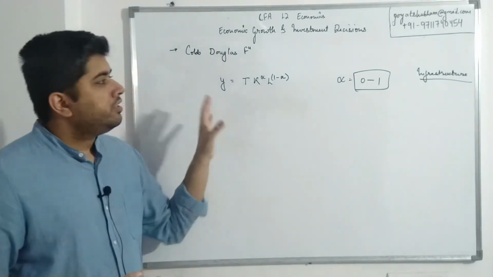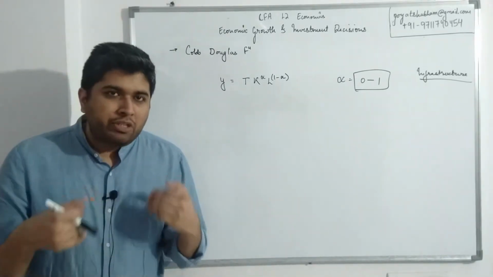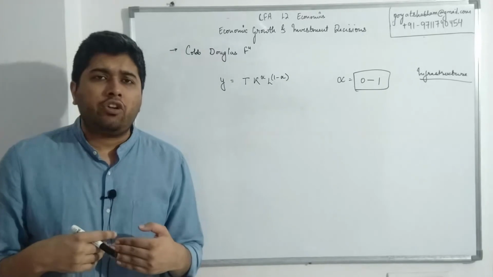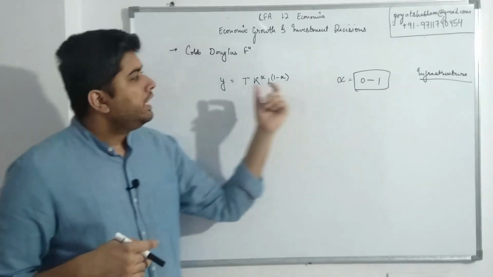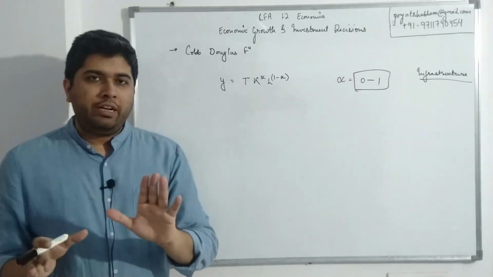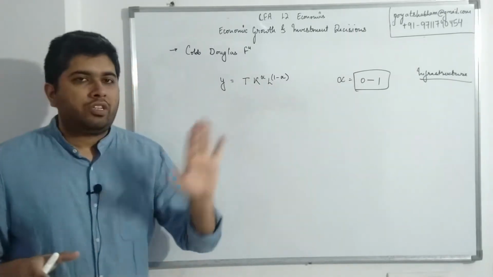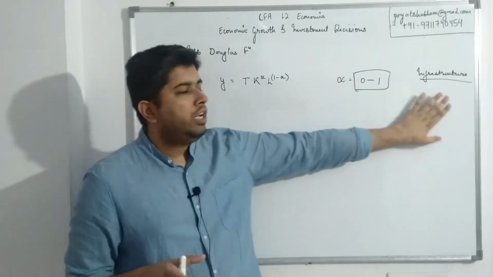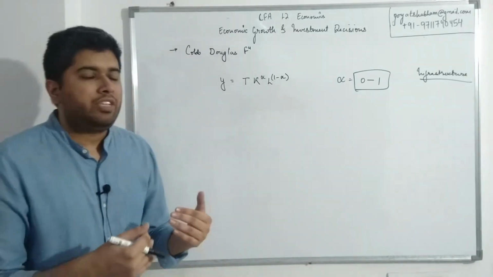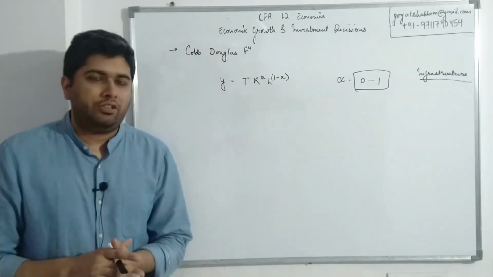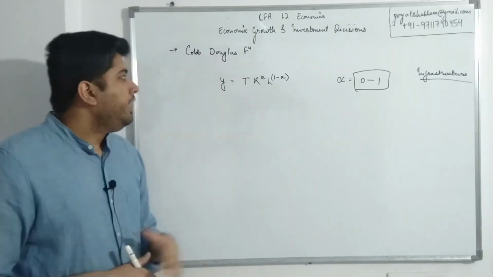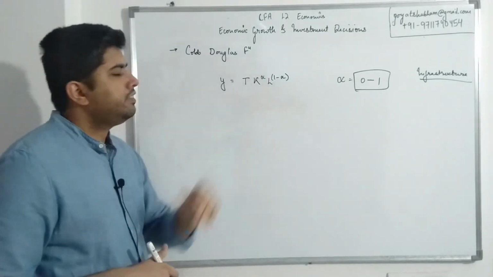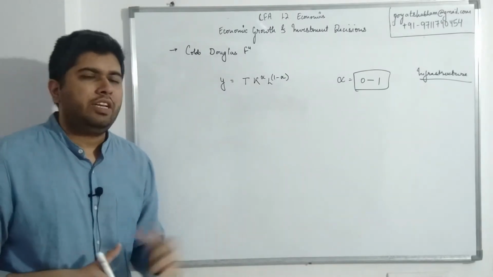So infrastructure is the fourth element that in a simple sort of analysis of any economy, we take infrastructure to be the fourth element aside from these three. However, keep in mind, for the Cobb-Douglas function, infrastructure is not included. That was just for your general understanding, because in your syllabus at one point they have mentioned four factors also. So I wanted to cover it here itself. Now outright we have three factors. Let's discuss them in a little more detail.